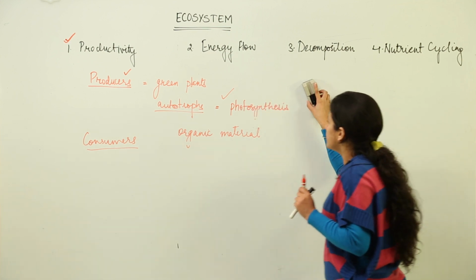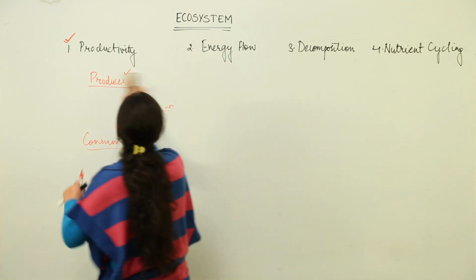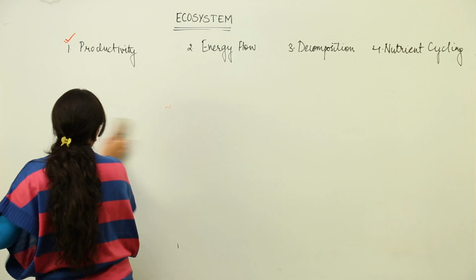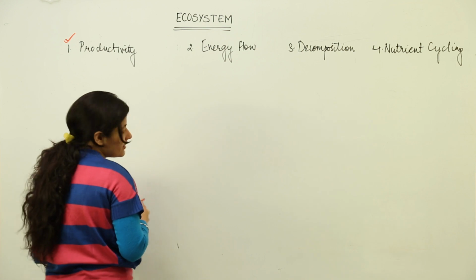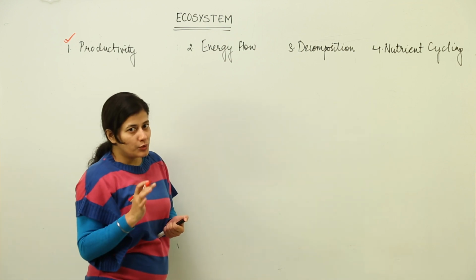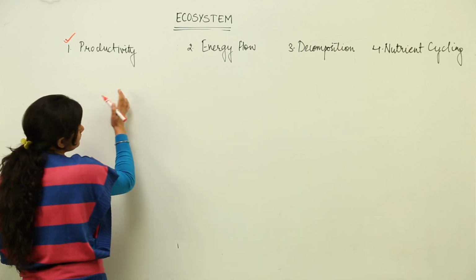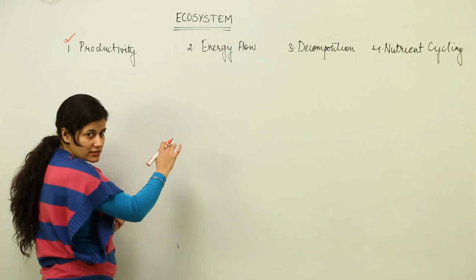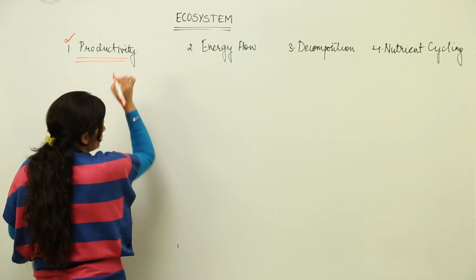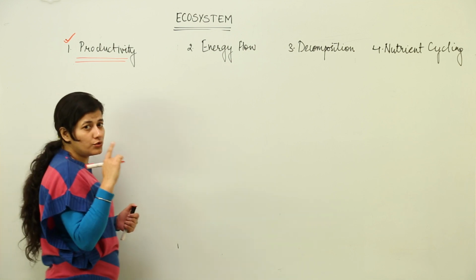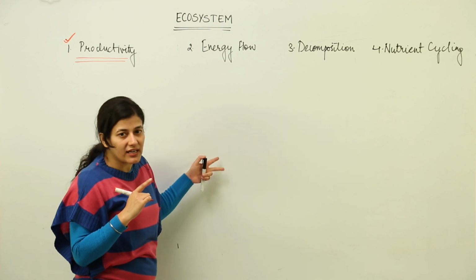I need not tell you what photosynthesis is, because everyone hears about this term from their childhood. Now what we are going to study is how many types of productivity you would find in terms of autotrophs only, not about heterotrophs I am talking about. Autotrophs would be green plants. So do keep in mind that when we talk about productivity, it is about autotrophs. We have had two types of ecosystems, if you remember. One was terrestrial and the other was aquatic ecosystem.